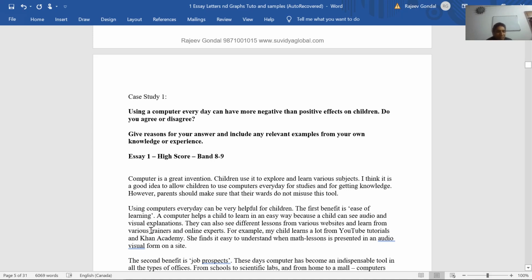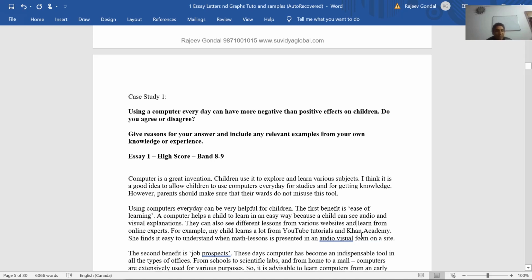They can also see different lessons from various websites and learn from various trainers and online experts. Now, the word various is repeated here. Instead of saying various trainers, I can simply say, they can also see different lessons from various websites and learn from online experts.